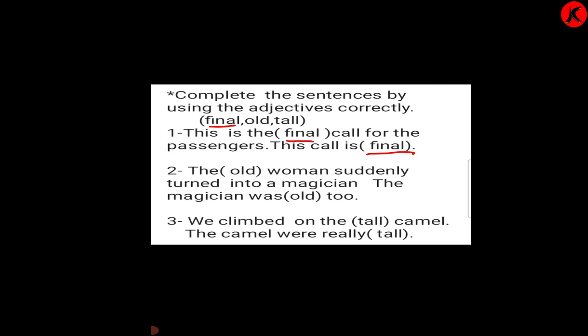Number 2. Now we take O-L-D, old. So the old woman suddenly turned into a magician. The magician was old too. What is the sentence of old? We have made 2. How was the woman? The woman was old and suddenly turned into a magician, and the magician was old too.